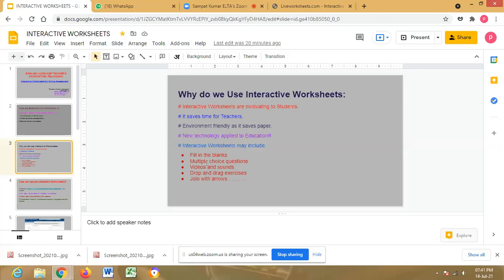Whatever worksheets or activity sheets we have, the same we can apply here, like fill in the blanks, multiple choice questions, videos and sounds. So many exercises we can explore, and many more.